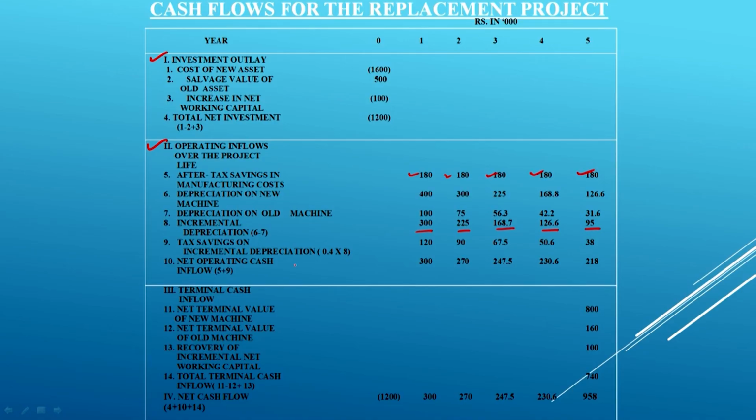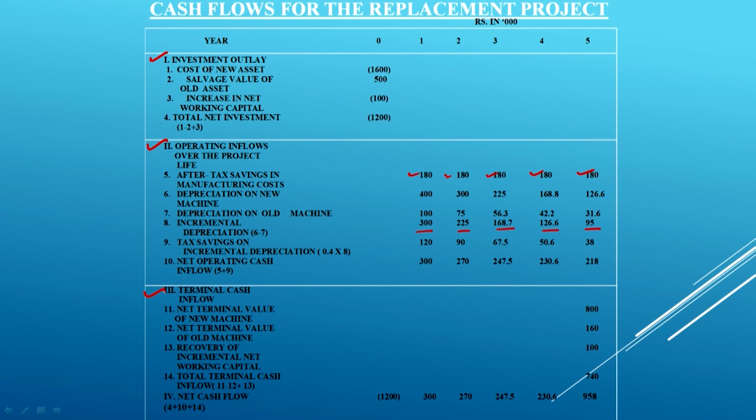In this case, the source of revenue is only the differential savings in the manufacturing cost, and then we are calculating the differential amount in terms of the outflow, the inflow, the sales, and the cost. What is the differential amount? So, the process is a little different as compared to the process we followed for the previous cases. Now, tax savings and then finally the net operating cash flow we have calculated here.